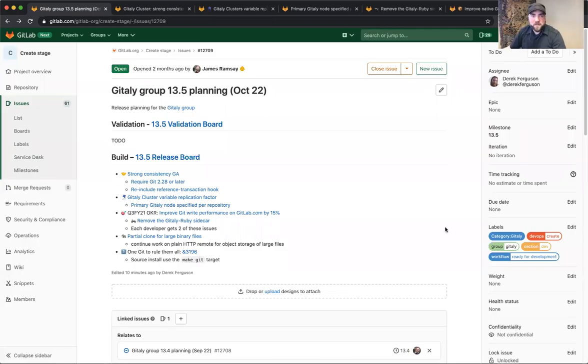Hi, this is Derek Ferguson, Senior Product Manager for the Gitaly group here at GitLab, and today I'm going to be going over what we are planning on working on in the 13.5 release of GitLab.